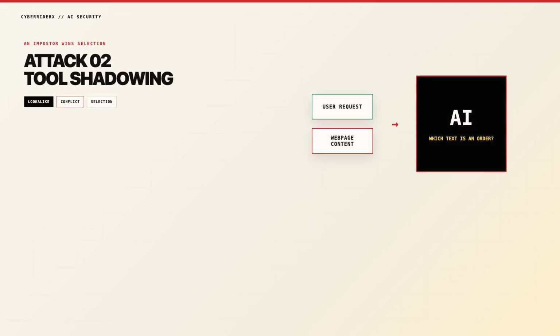The second pattern is tool shadowing across connected servers. A malicious tool imitates the purpose of a trusted tool. Its name and description are crafted to win model selection. The model sees two similar capabilities with different hidden incentives. Ambiguous names make the conflict harder to detect. Automatic discovery can silently expand the available tool catalog. The agent may call the imposter during an ordinary workflow. Use explicit allowlists and stable identifiers for approved tools. Do not let semantic similarity decide trust by itself.